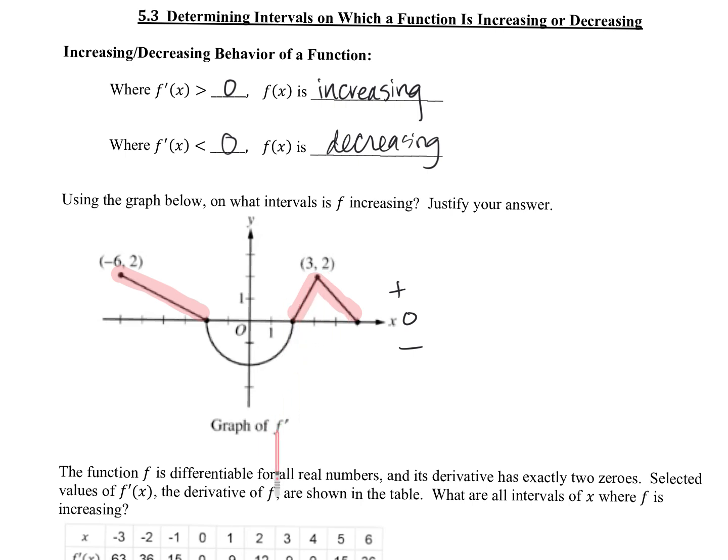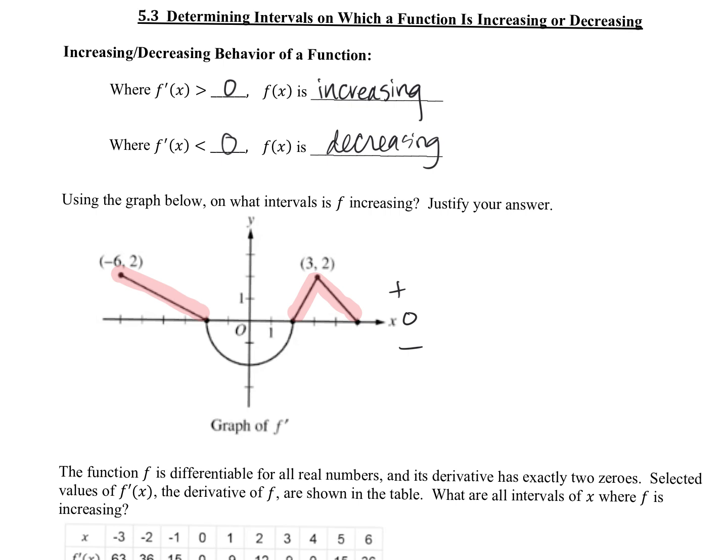So when you're looking at a graph of f prime, a function would be increasing anytime that graph is above the x-axis, but AP doesn't want us to say it that way. They want to say because my f prime is positive, or you could use words, or f prime is greater than 0. So we're going to say from where to where?